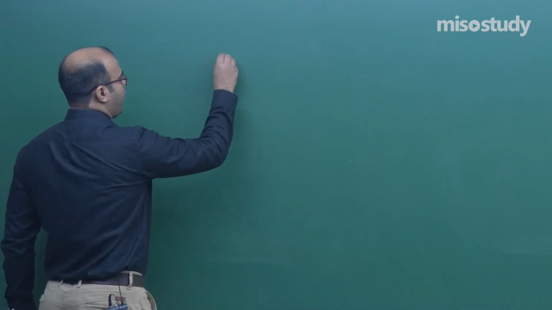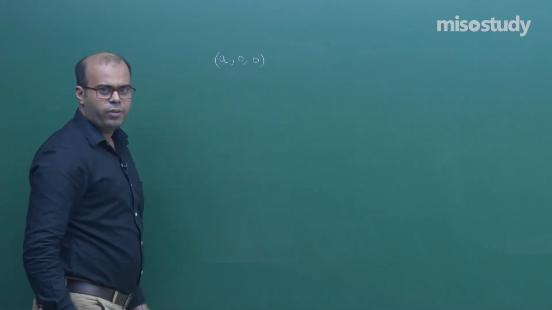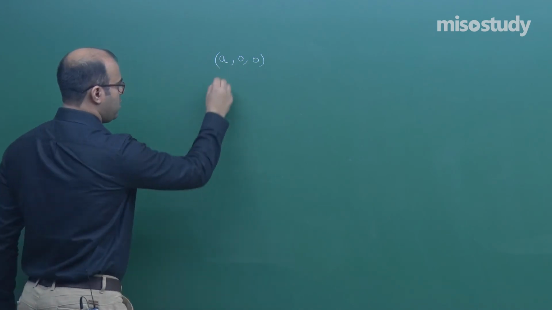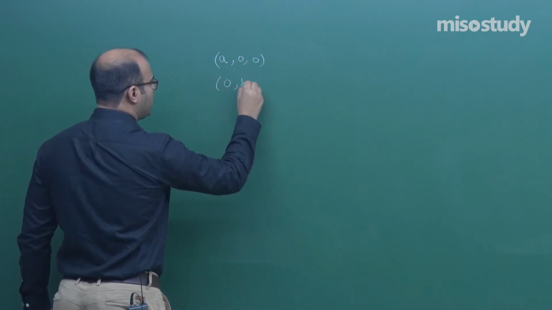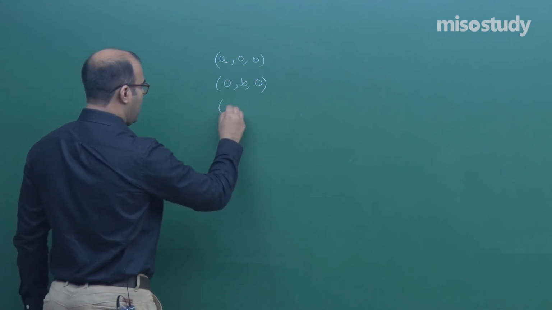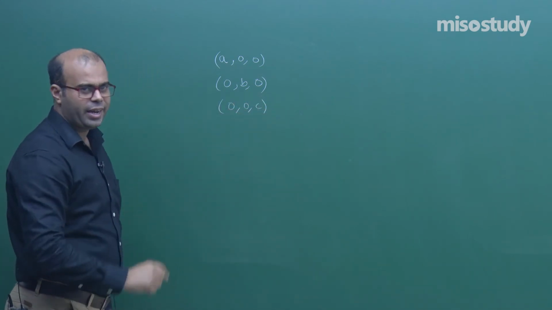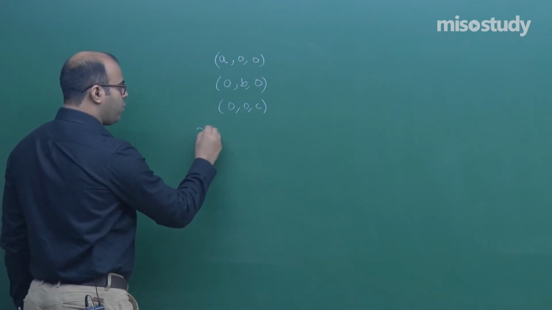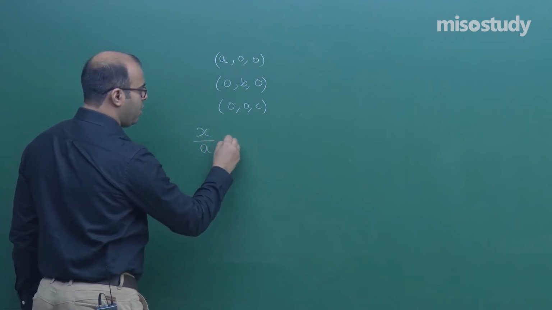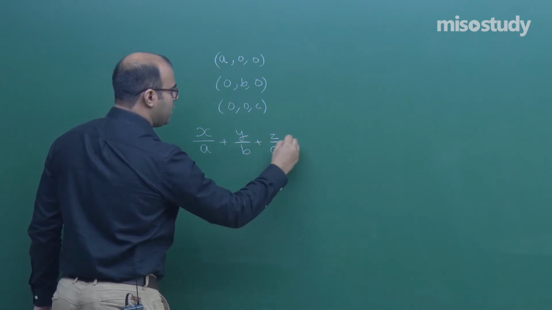So, if a comma 0 comma 0 is the intercept of the plane on the x axis, 0 comma b comma 0 is the intercept on the y axis, and 0 comma 0 comma c is the intercept on the z axis, then you can write the equation of the plane as x by a plus y by b plus z by c is equal to 1.